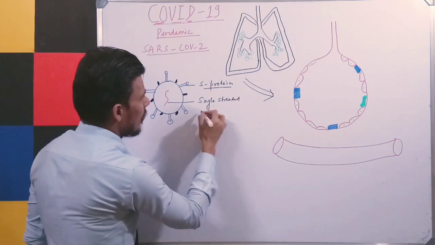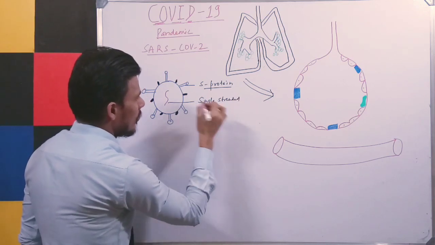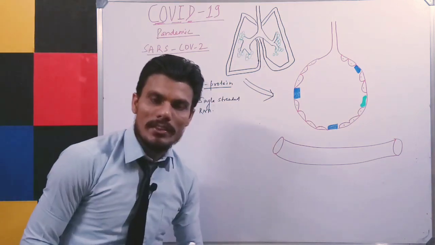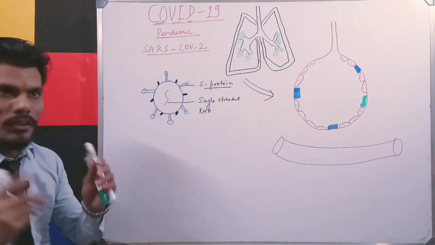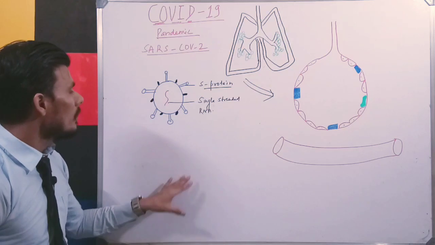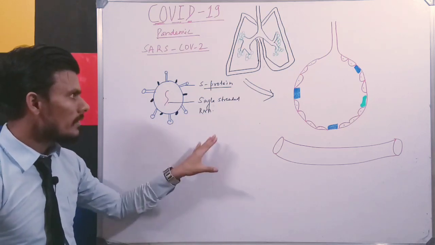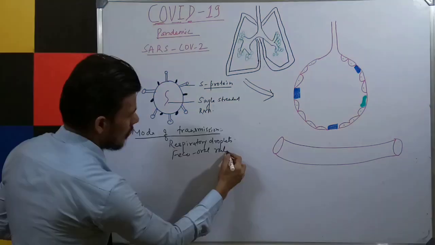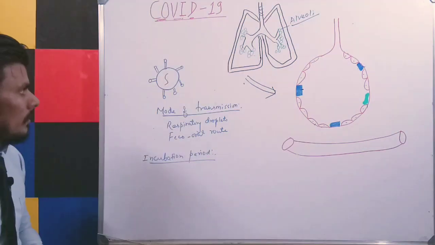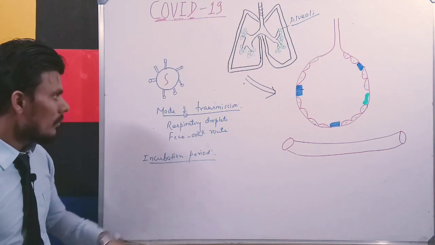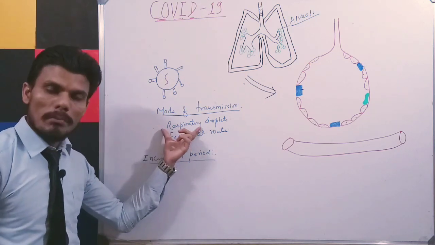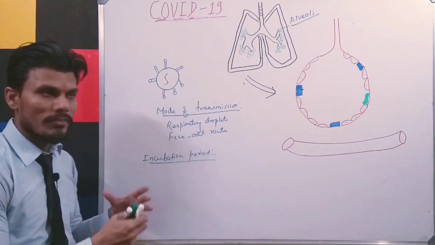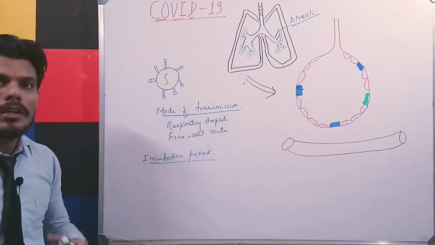So you know that when the virus is ingested or inhaled by a healthy person, it will first attack the respiratory system. If you see the mode of transmission, it is transmitted through respiratory droplets from the infected person, and through the fecal-oral route, and it can be airborne also.